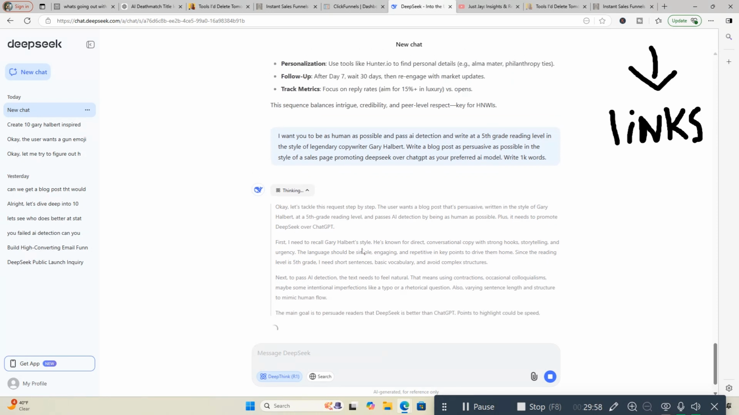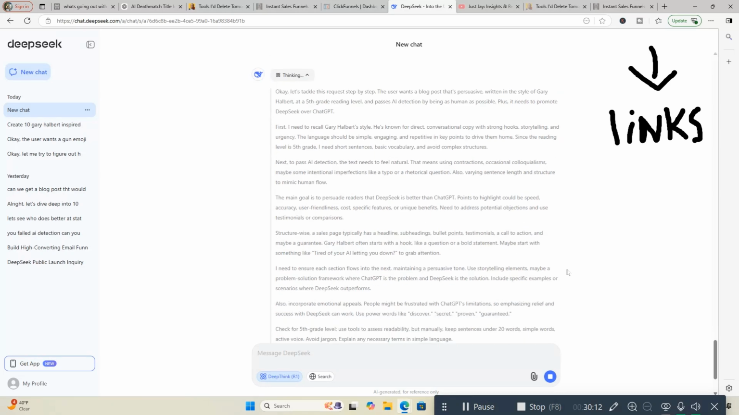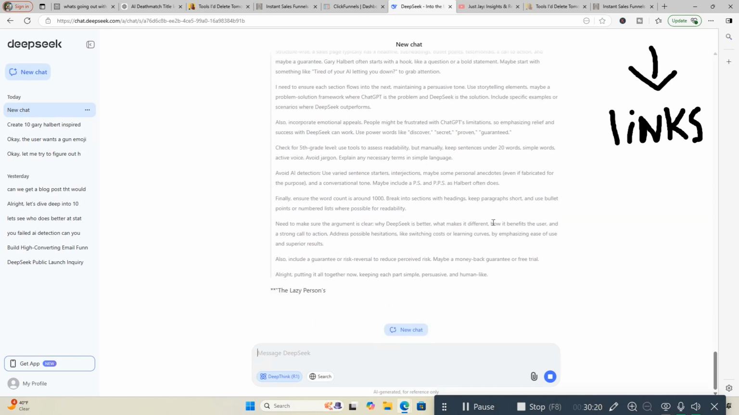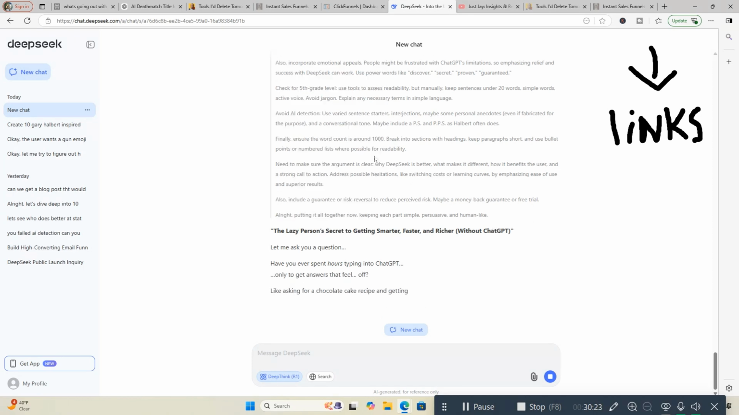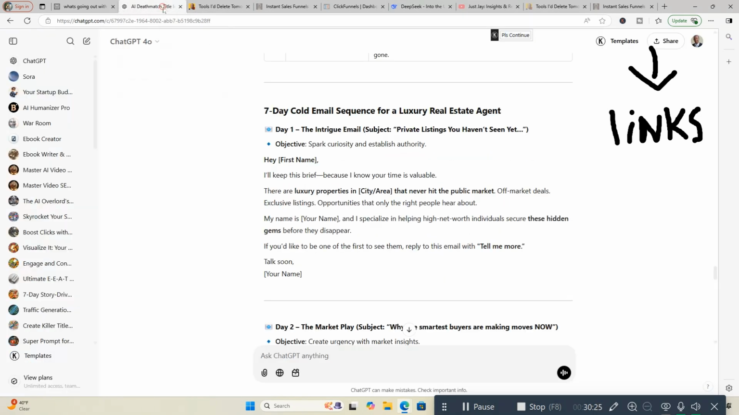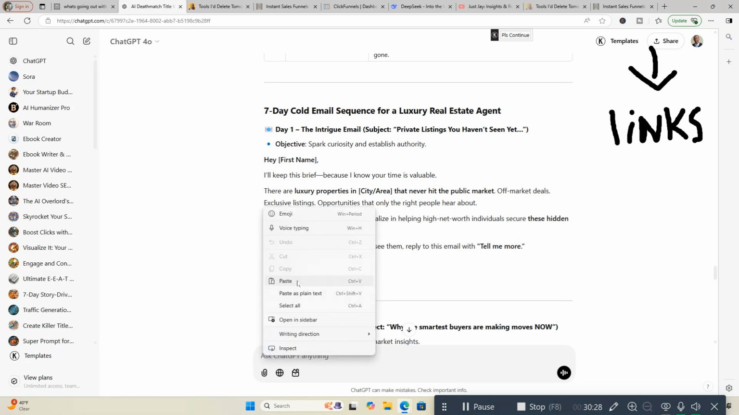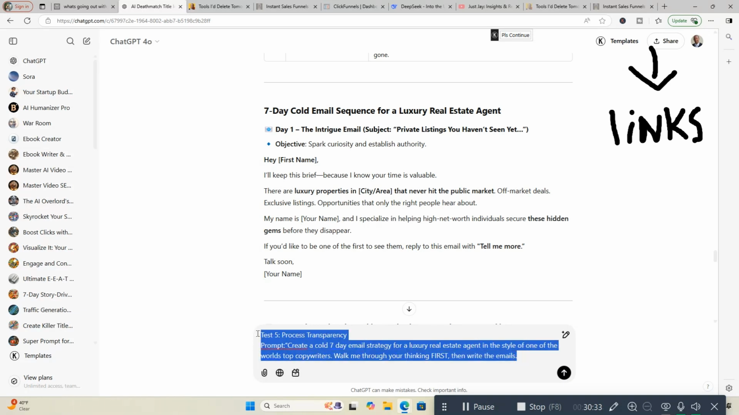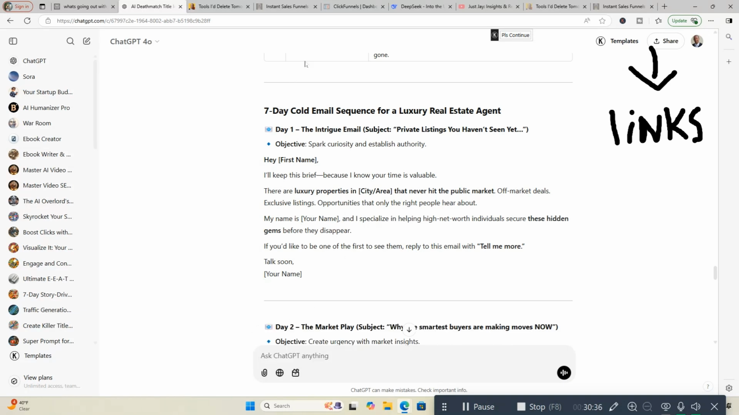But as you can see right here, that's what I'm saying. You can use these as prompts. "Okay, let's tackle this request step by step. The user wants a blog post that's persuasive, written in the style of Gary Halbert at a 5th grade reading level, and pass AI detection by being as human as possible. Plus, it needs to promote DeepSeek over ChatGPT." And it tells you a whole prompt. Like I said, you can copy and use these over on ChatGPT. Create your own prompts. All right, here we go. We're going to let this work, and then we're going to go over to ChatGPT-4o and see what it comes up with. Ooh, I didn't copy that one, so we're going to head back.